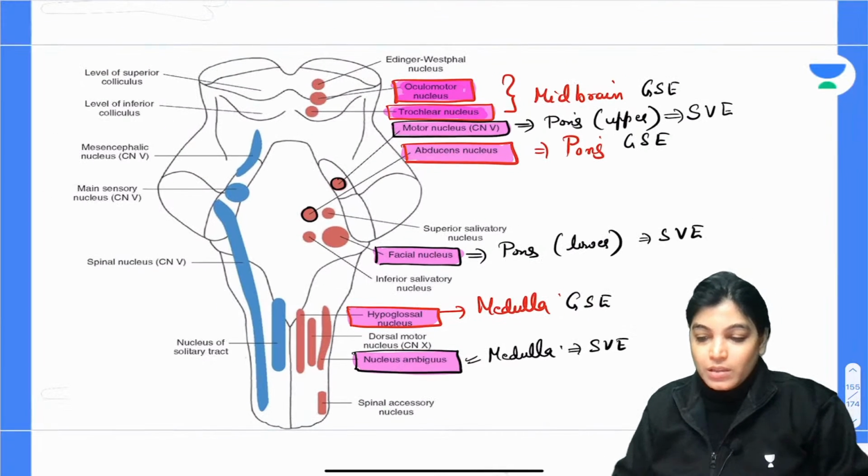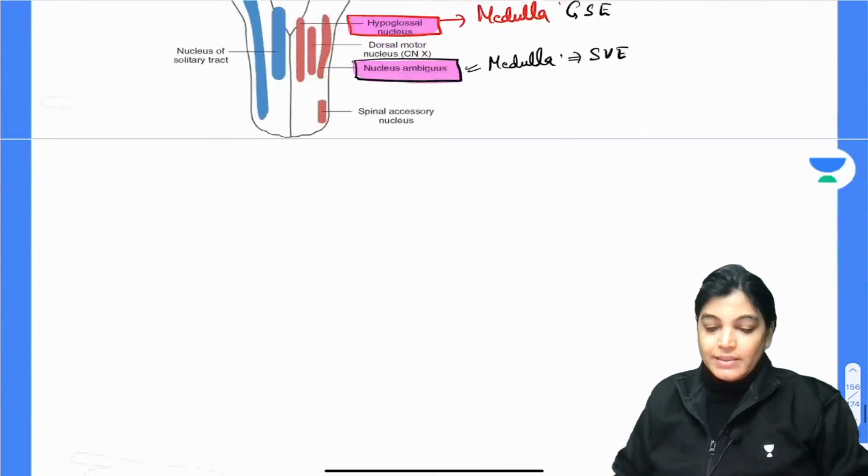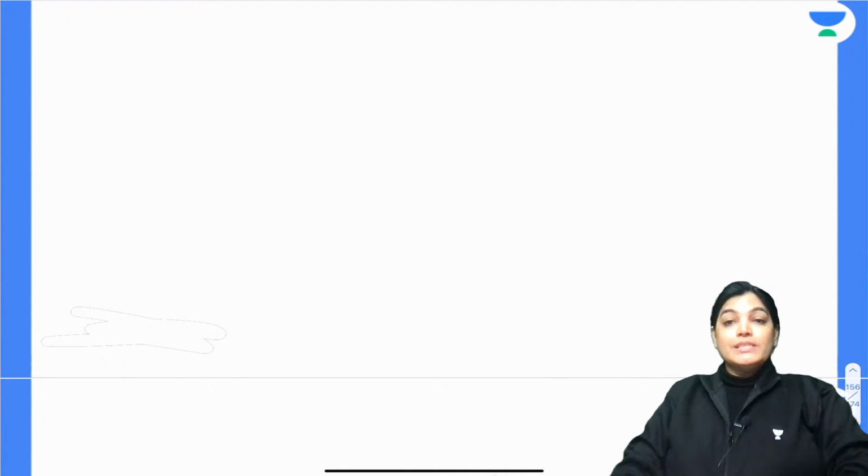So let's talk about the third functional component, the general visceral efferent. Write down. The third is general visceral efferent.